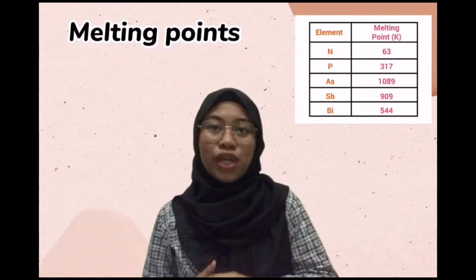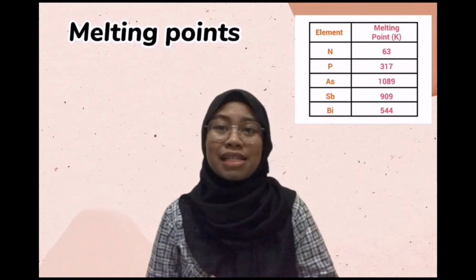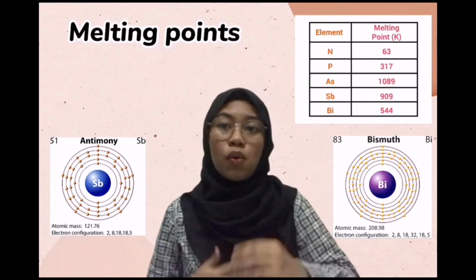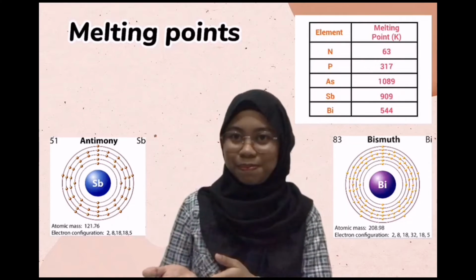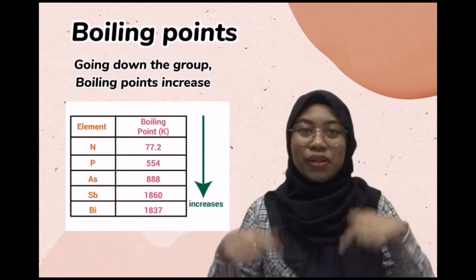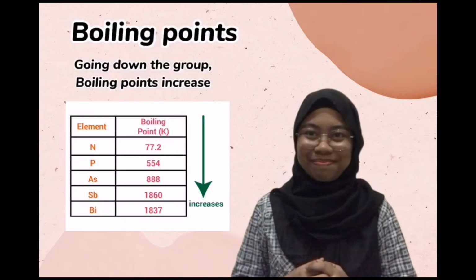Bi has weaker interatomic forces than Sb because Bi has a larger atomic size than Sb. Therefore, Bi has a lower melting point than Sb. Thirdly is boiling points. Going down the group, boiling points increase due to increase in atomic size.